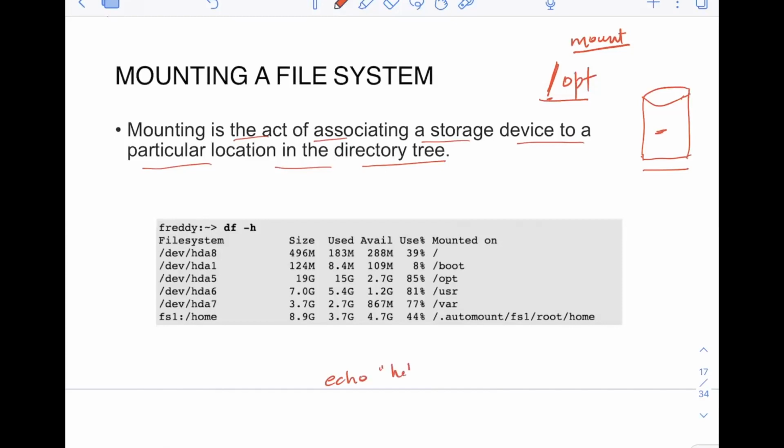Hello world, let's say, same thing, right? Hello world. And then I will write to some file here, /opt/tmp.txt. Now what will happen is, since you see this path, /opt/tmp.txt, and since I have mounted this hard disk at /opt, this file will be stored in this hard disk. Of course you can have multiple hard disks also in a system, right?